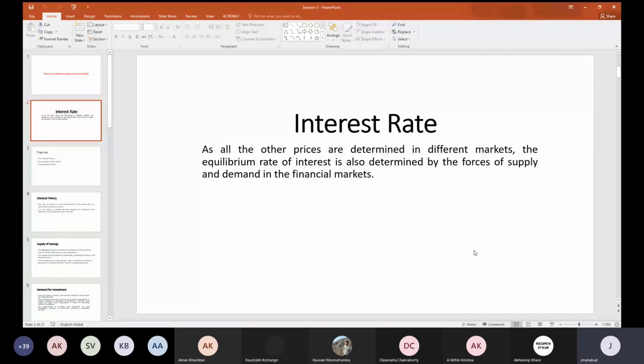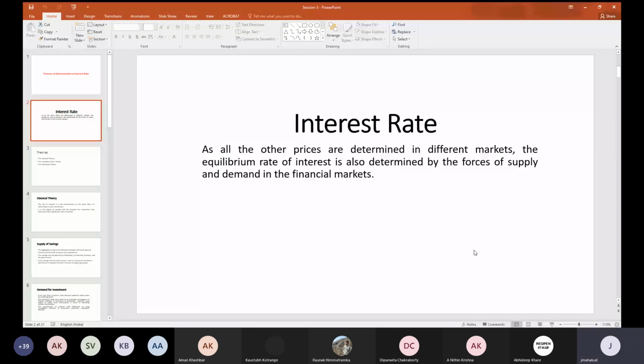Because interest rate is basically the price, as I already told you. And whenever we talk about price determination, we always think about the supply and demand forces. So the equilibrium rate of interest that we always get from the market is determined by the supply forces and the demand forces.